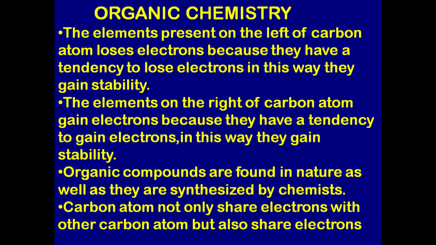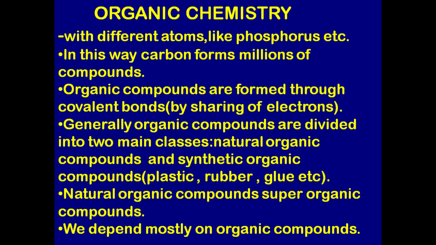Organic compounds are found in nature, and they are also synthesized by chemists. Carbon atoms not only share electrons with other carbon atoms but also with different atoms like phosphorus, etc. In this way, carbon forms millions of compounds. Organic compounds are formed through covalent bonds by sharing of electrons.